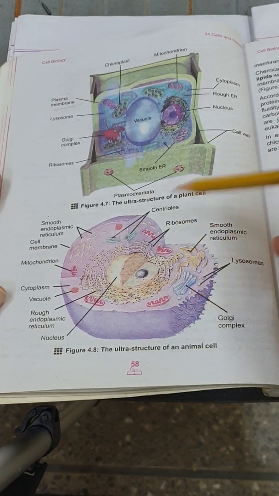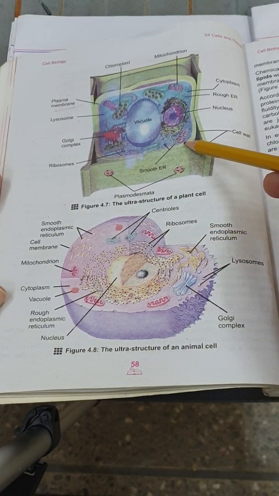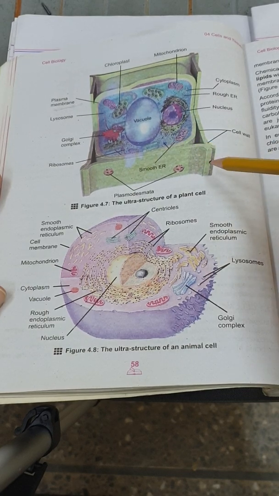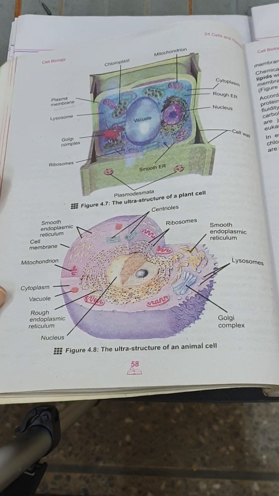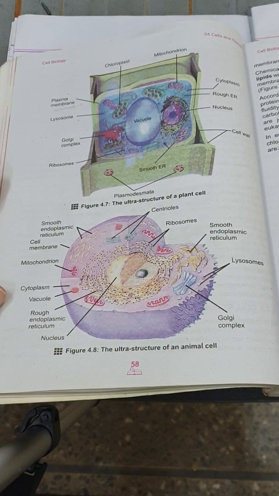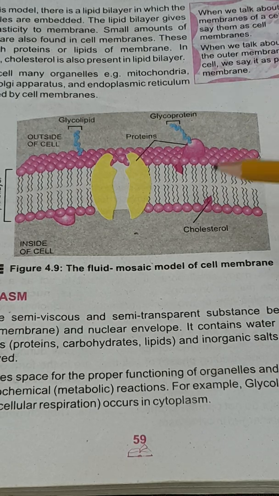First of all, different scientists suggested different models for the arrangement of the protein and lipids, but at last a single model is accepted, which is accepted till now, and that is the fluid mosaic model. According to the fluid mosaic model, the lipids are arranged in two layers, which is the lipid bilayer, while the protein is embedded and scattered on the structure of the lipid bilayer. This is the fluid mosaic model.